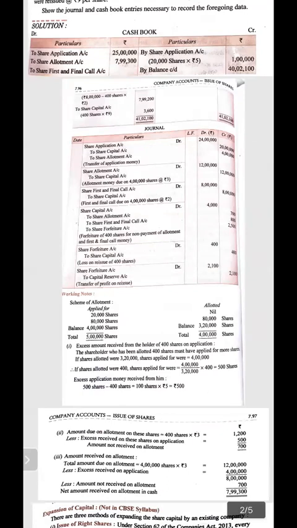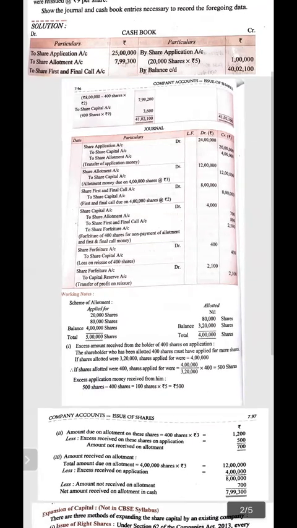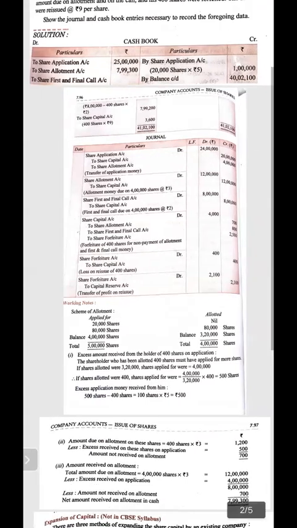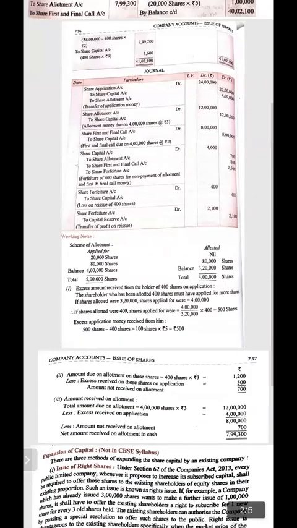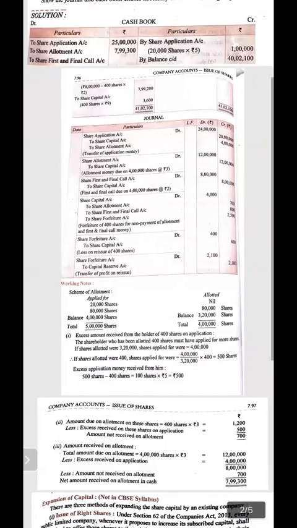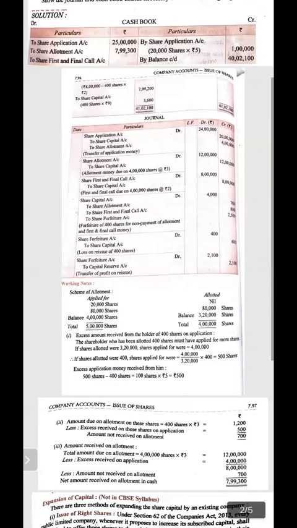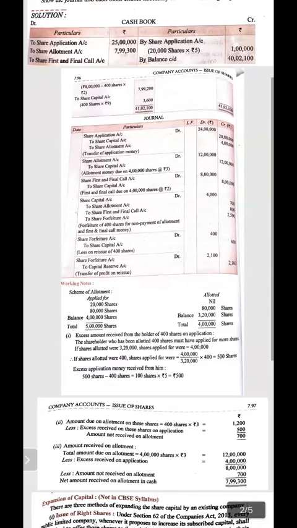See, on the debit side, the second entry has been done to share allotment account, 7,99,300 rupees. In this way, we have to make these working notes. These working notes mean a lot because they provide you the correct amount to be received at the time of share allotment. After that, the 400 shareholders have not paid the call money.